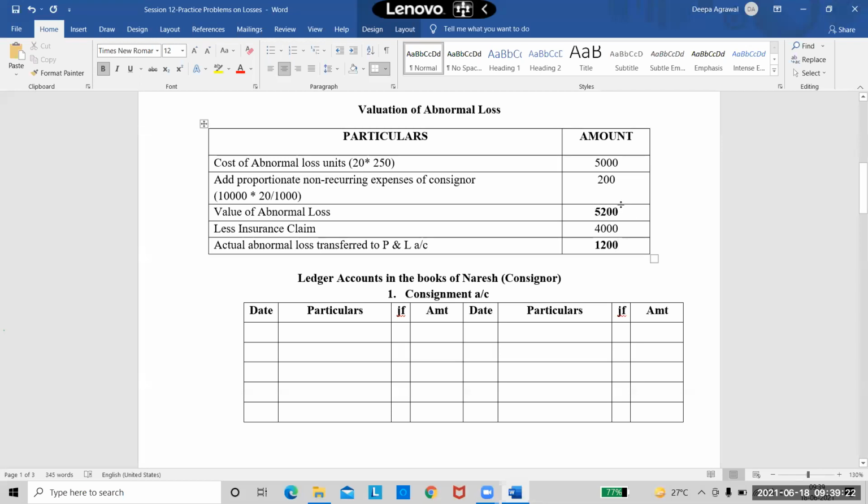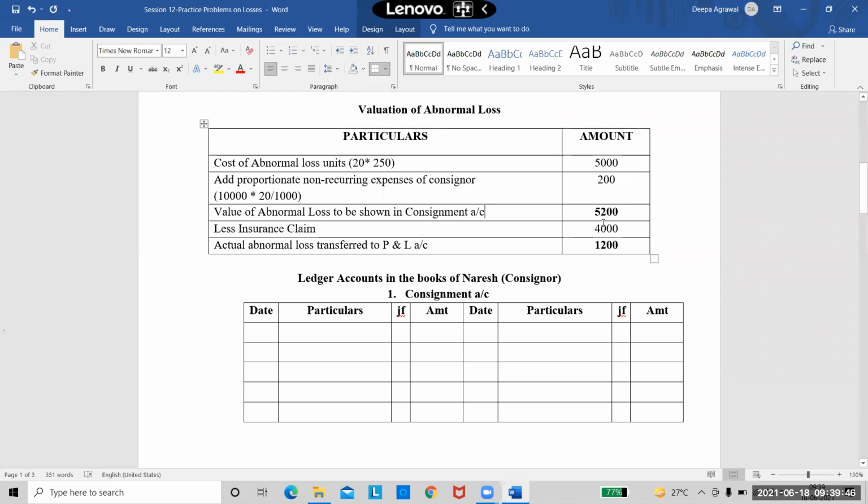This abnormal loss, I will be taking it in the consignment account. So I can write a value of abnormal loss to be shown in the consignment account. This amount, 5,200, I will show in my consignment account on the credit side as by abnormal loss.